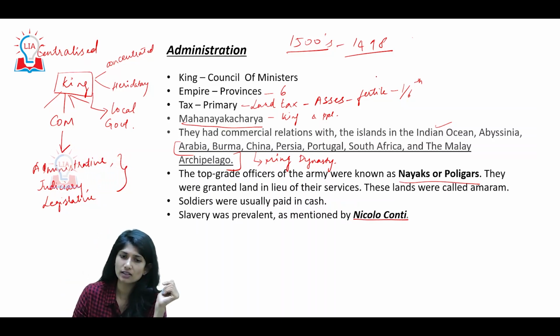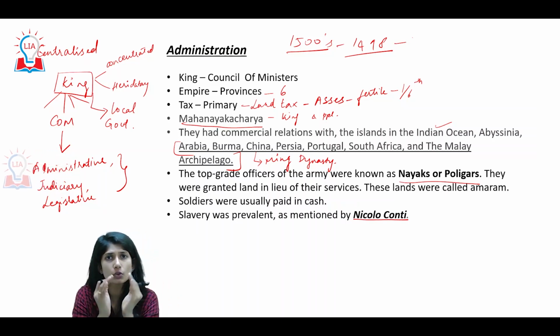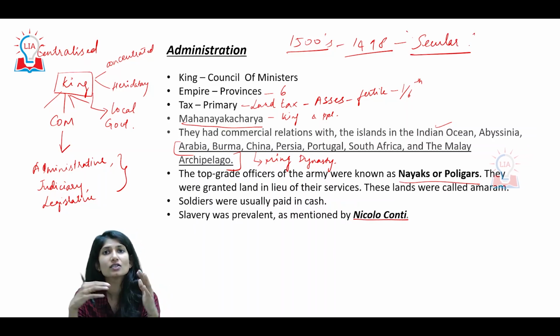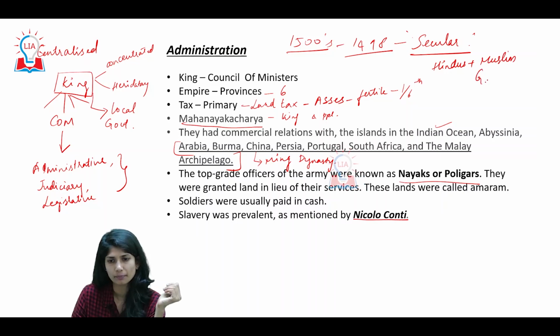So for that reason, the Vijayanagar Empire, initially started out as protection of Hindu interests, then became sort of secular in nature. It started becoming secular, which meant that in the administration and in the army they started appointing, alongside Hindus, Muslim generals.